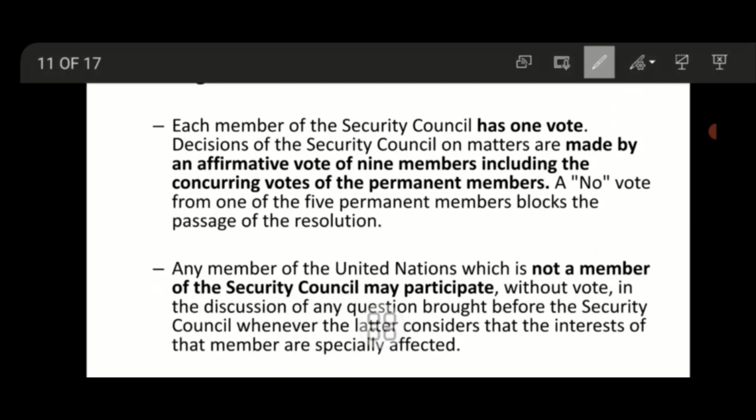So voting power, every Security Council member has 1 vote. Decisions of the Security Council on matters are made by the affirmative vote of 9 members, including the concurring votes of the permanent members. So any member of the UN which is not a member of the Security Council may participate without vote in the discussion of any question brought before the Security Council.